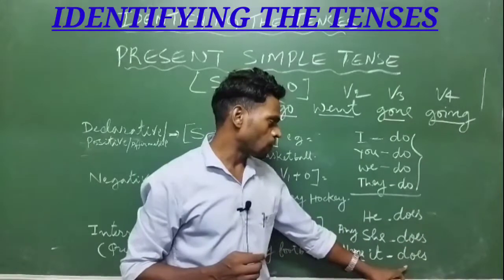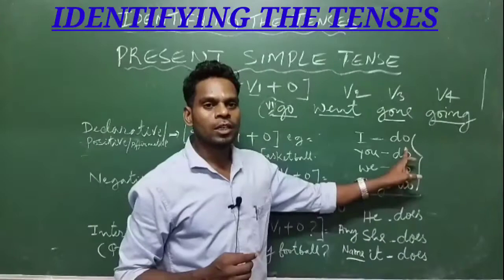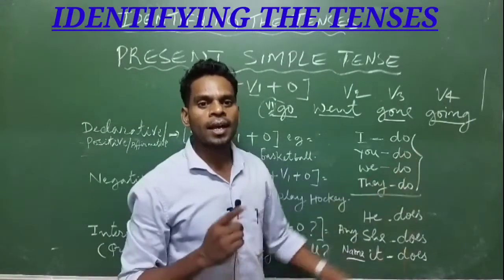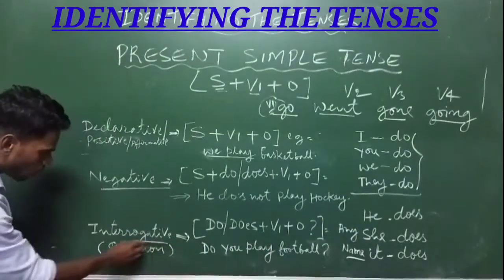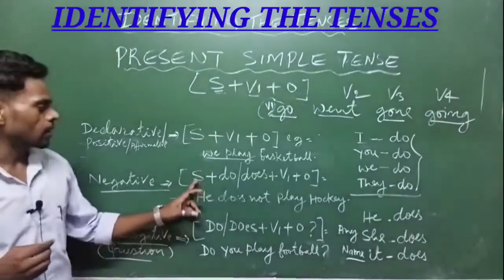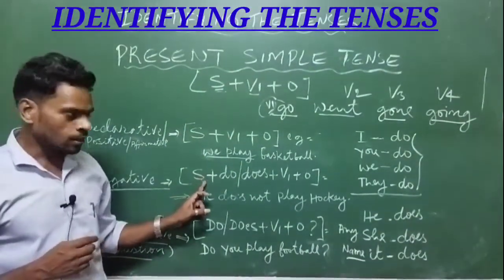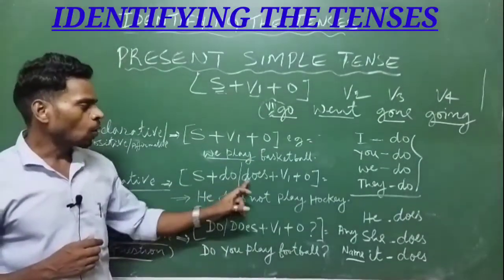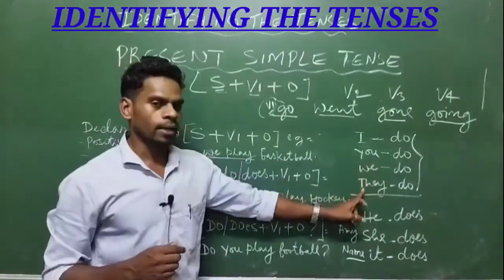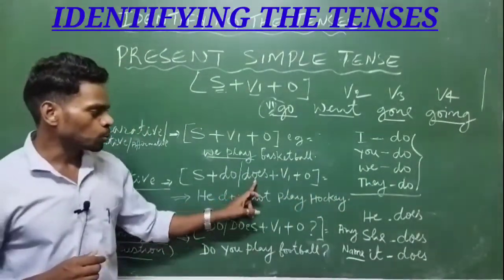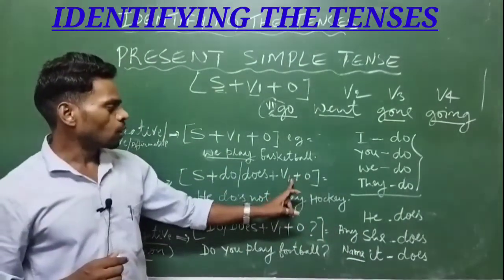This helping verb, especially does and do in present simple tense, is used in negative sentences and in interrogative or question sentences. The pattern for a negative sentence in simple present tense is subject, then helping verb do or does. Do is used for I, you, we, they, and does is used for the subjects he, she, it. Then verb V1 and object.